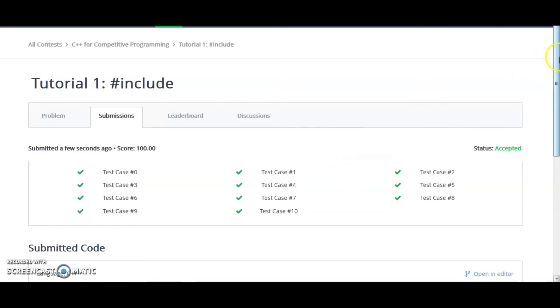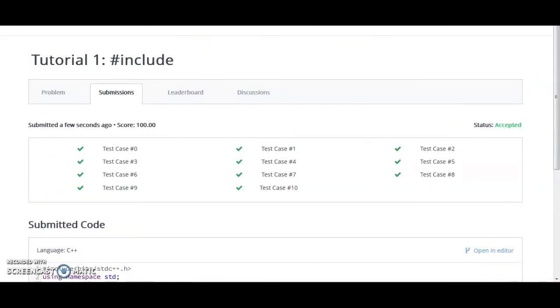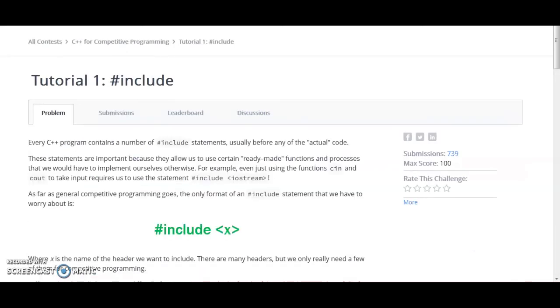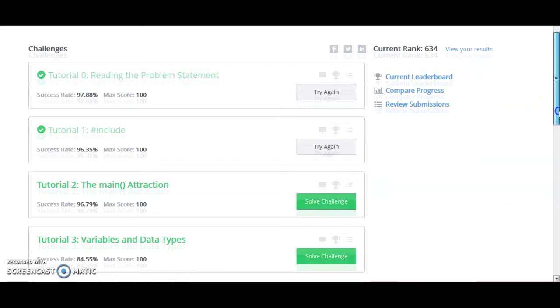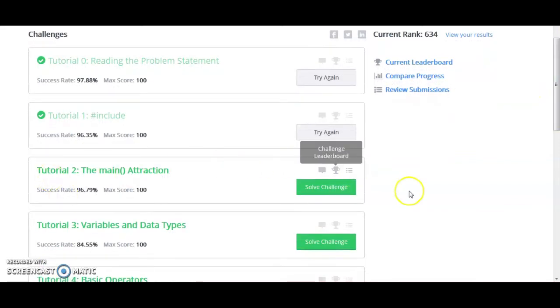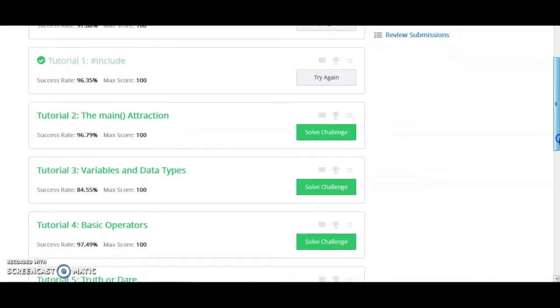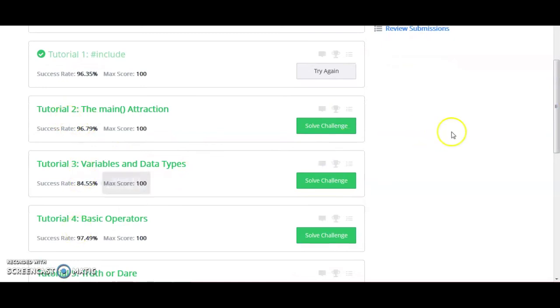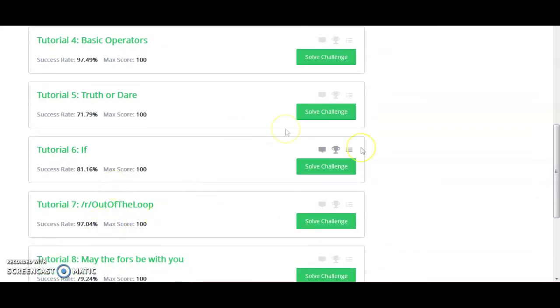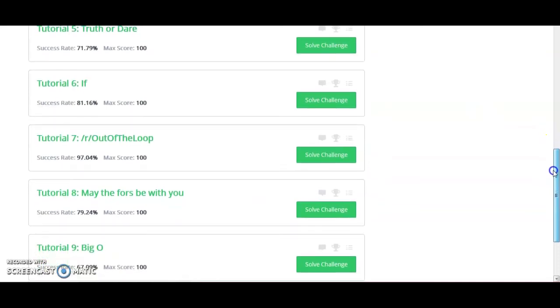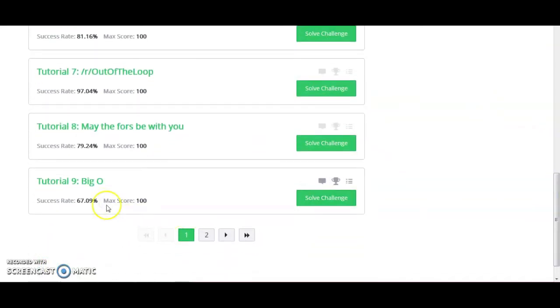So this is how you can proceed further in competitive programming. I'm going back. This was tutorial 1, and similarly you have to complete all these tutorials. These are the basics for competitive programming. Tutorial 2, 3, 4 and so on are the basic operators that you should know, and there are some other questions, tutorial 5, 6 for the loops, and other tutorials like this.